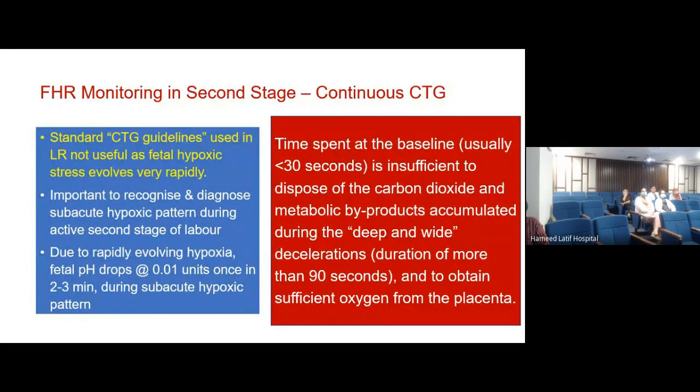So we shifted the patient, but while we were shifting the patient, the registrar on duty said, "Let's look at her CTG." And that CTG was of a hypoxic stress. I had asked Naila to bring that CTG, but I forgot to remind Naila. I would like Naila to take a picture of the CTG from her file and email it to me, so I can put it in the presentation and discuss it with each one of you. We spent the whole CTG time diagnosing it. Could we have diagnosed it a bit earlier?